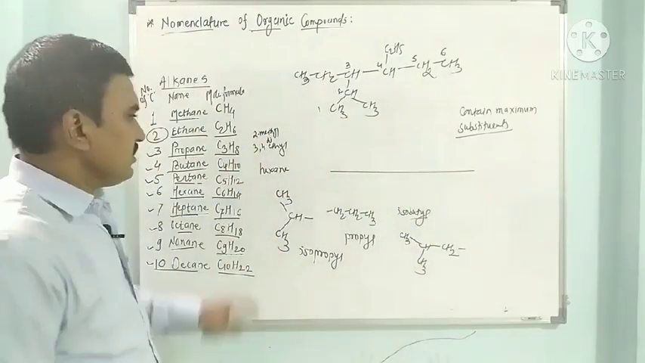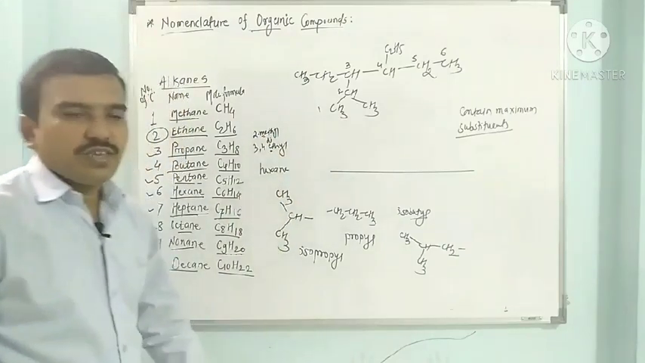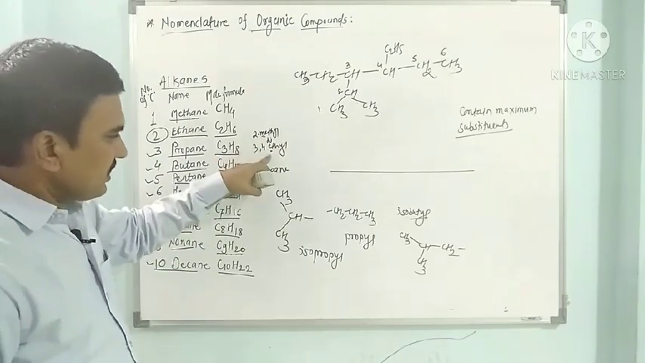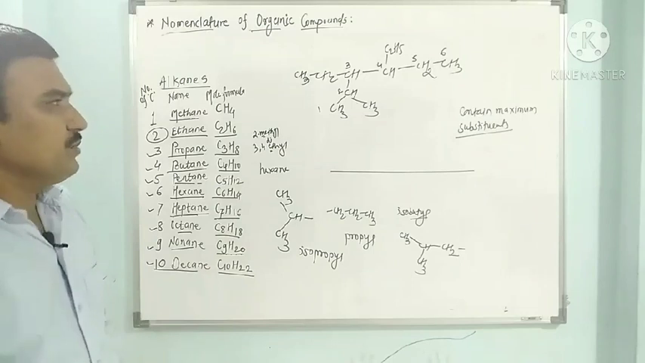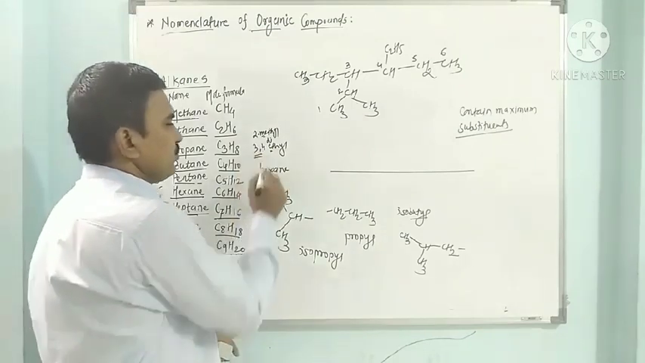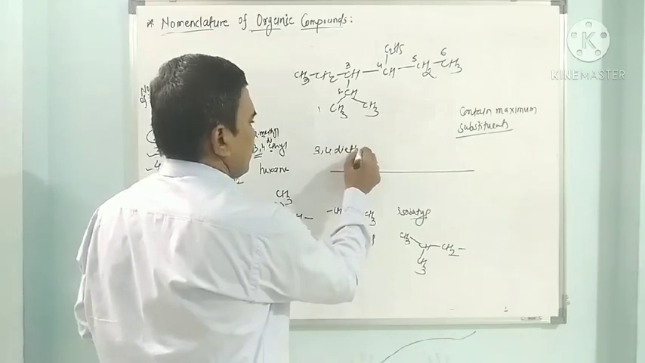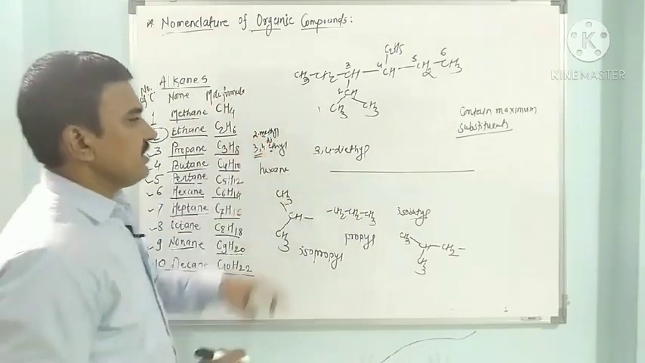So how I have to arrange? Here this is methyl, and here this is ethyl. So ethyl comes first in alphabetical order. We have to mention ethyl first, then we have to mention methyl. So here this is 3,4-diethyl, 2-methyl.